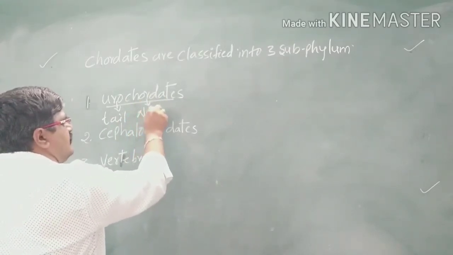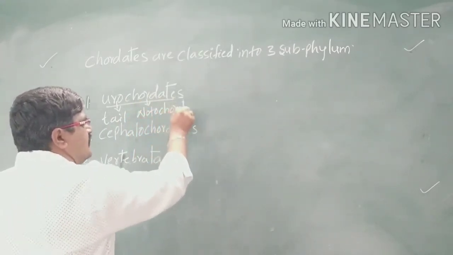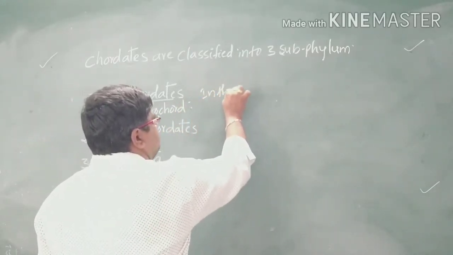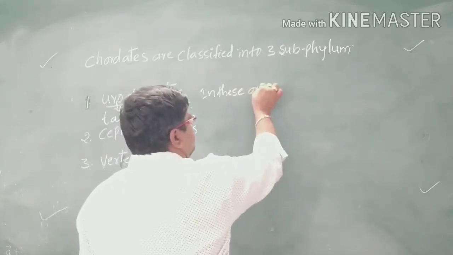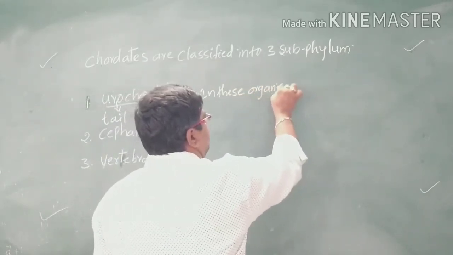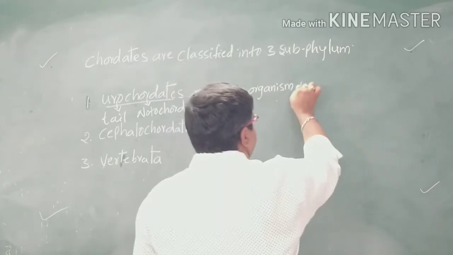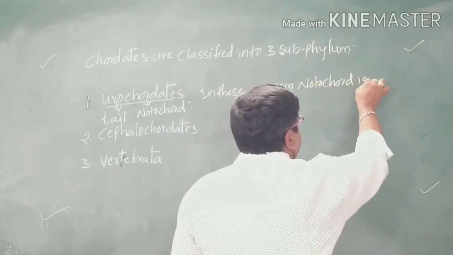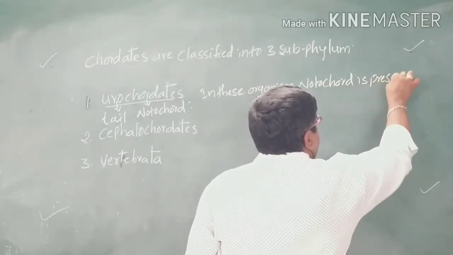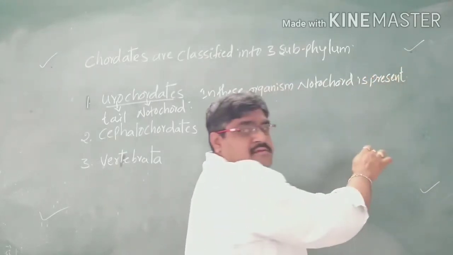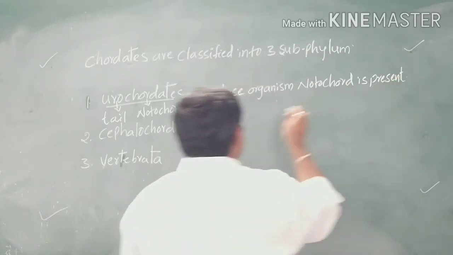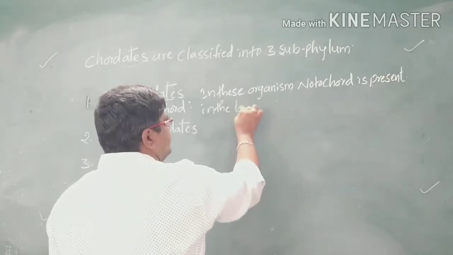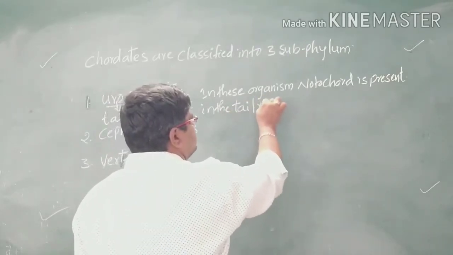So in these organisms, the notochord is present in the tail region.